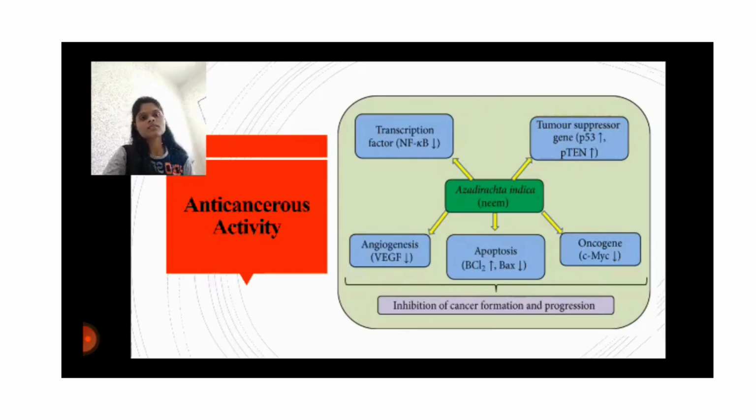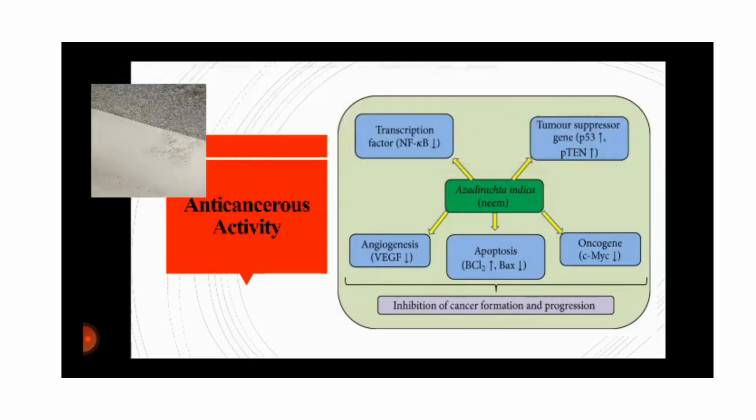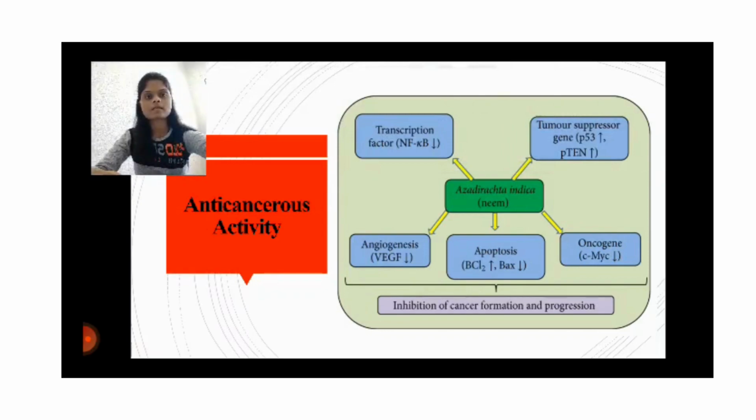Then nimbolide is a constituent present in neem, a tetranortriterpenoid limonoid, and is one of the most important contributors to the cytotoxicity of neem extract.